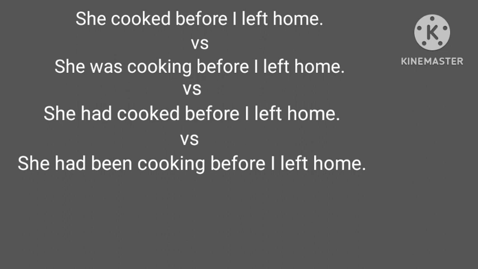We can also use past perfect continuous. She had been cooking, okay, before I left home. It means during that period she was busy cooking. They are the same. Okay, there is no difference in meaning. But when we use past perfect continuous, this is more formal. Okay, and we can also use past continuous. She was cooking before I left home. They mean almost the same thing.